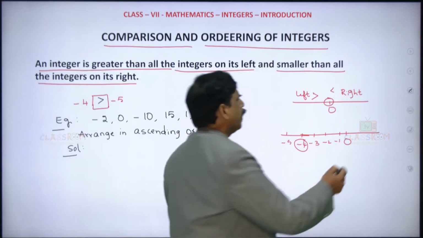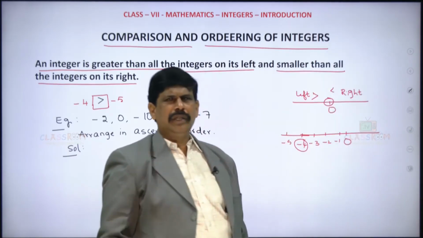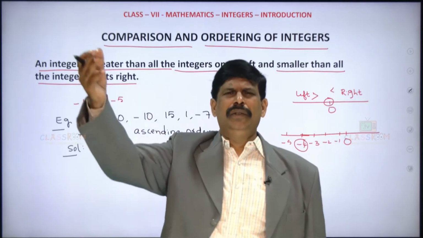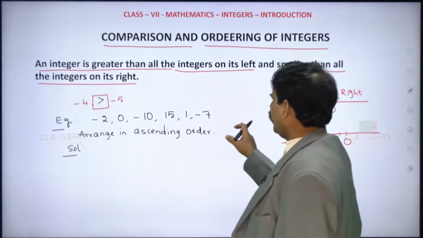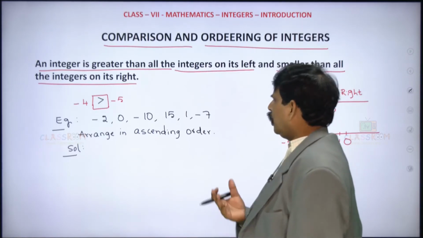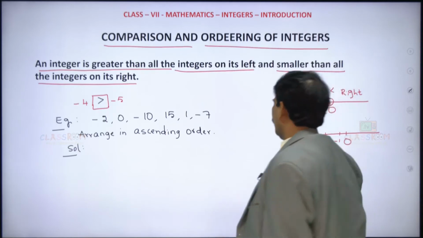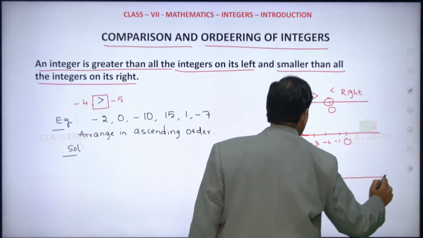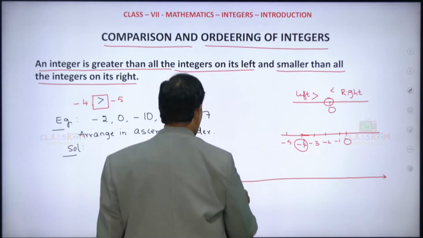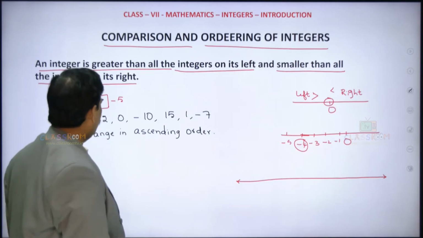Okay. So you know what is ascending order? Smaller number to bigger number. So among all these integers, which one is smaller here? How can we say? Just represent these on the number line. Of course, without the number line also you can say directly, but to have a practice, just practice like this.